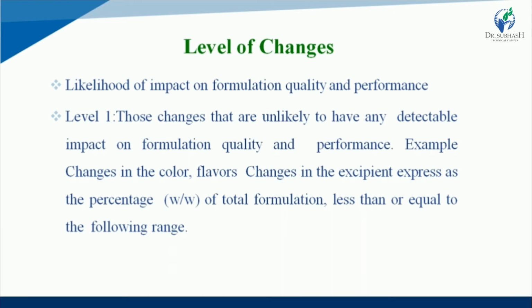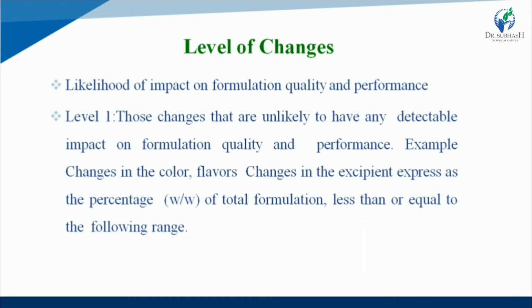So level of changes are divided into three types. First one is level 1 changes. In level 1 changes, if any change occurs that is not easily detectable, that is called level 1 changes.